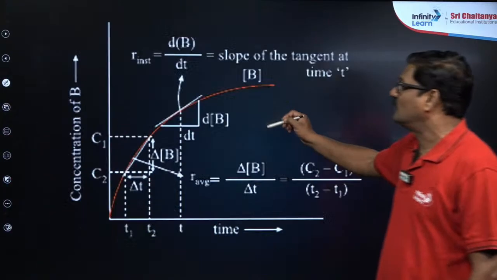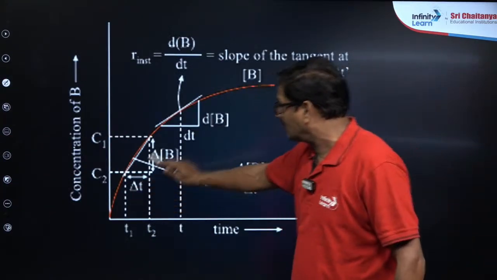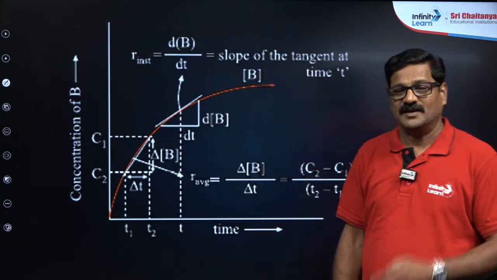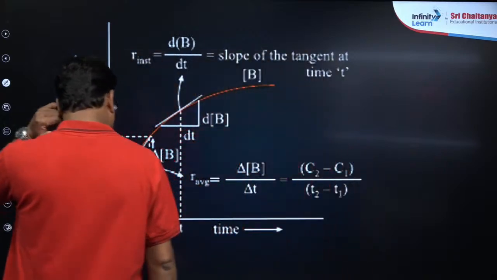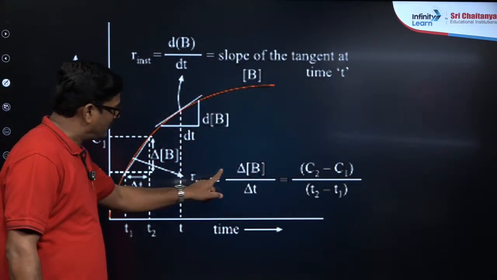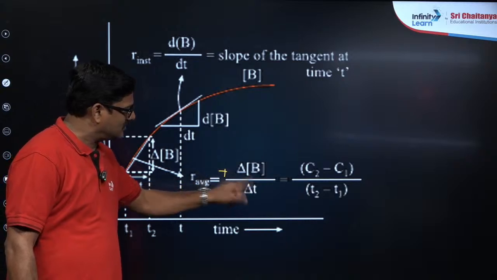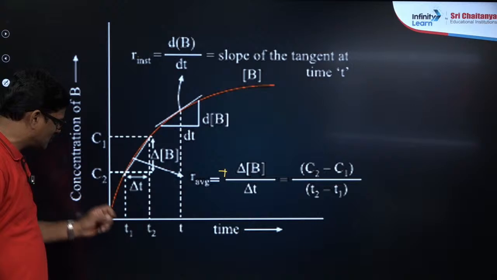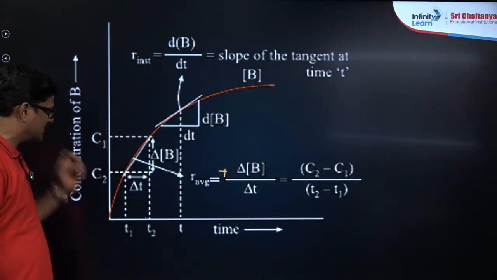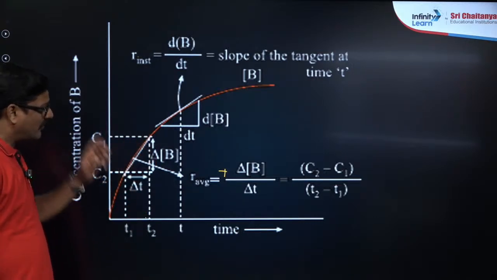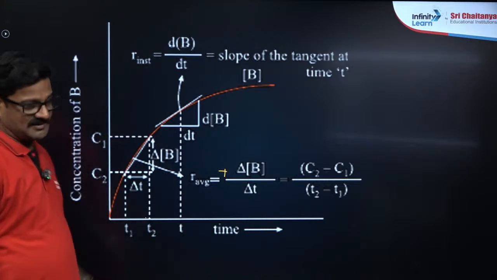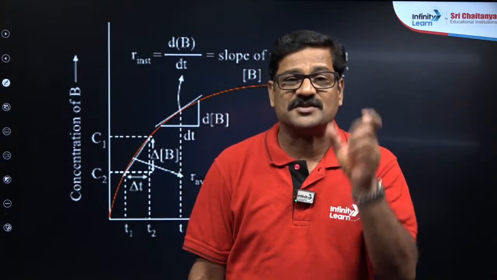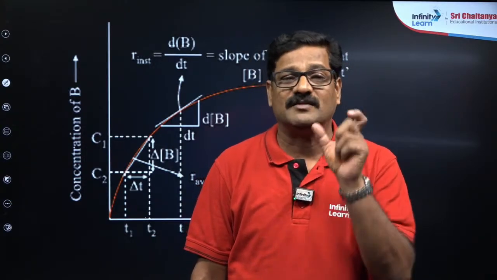In the next slide, we are going to see the increase in the concentration of the product B. In this scenario, the rate is going to be plus delta B upon delta T, with the concentration at time T1 being C1 and at time T2 being C2. There is an increase, and this is what you call the average rate. In this average rate, you are going to see the change in concentration over a time interval.